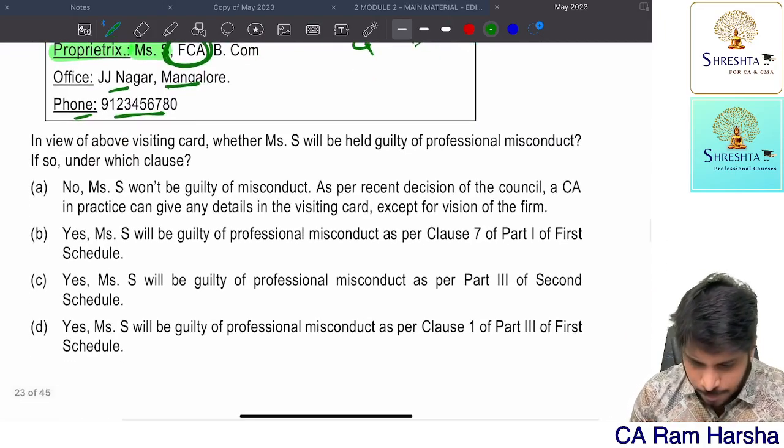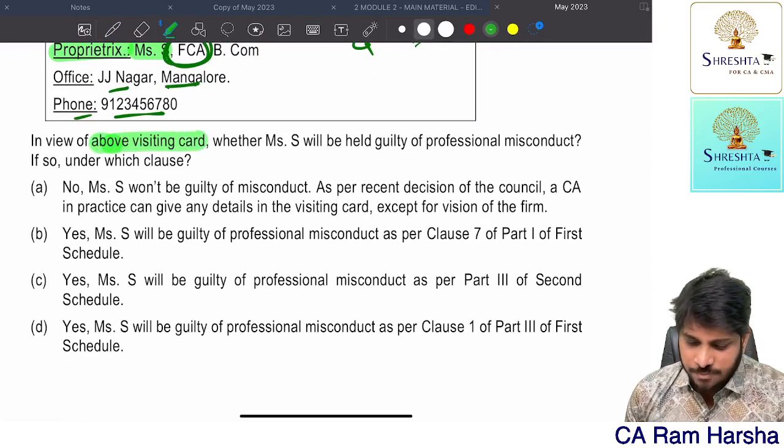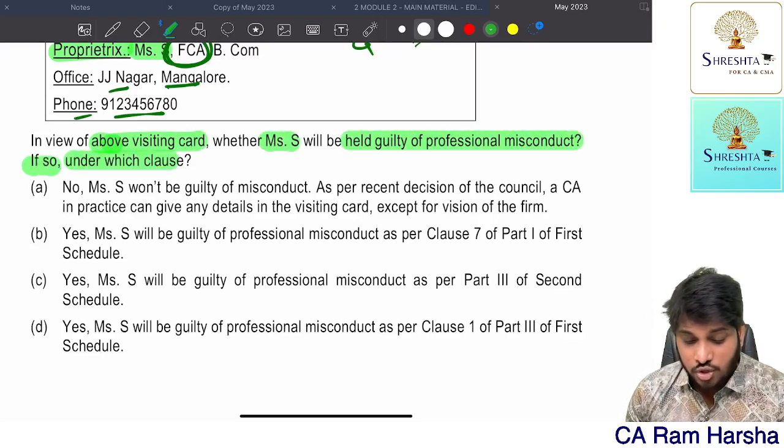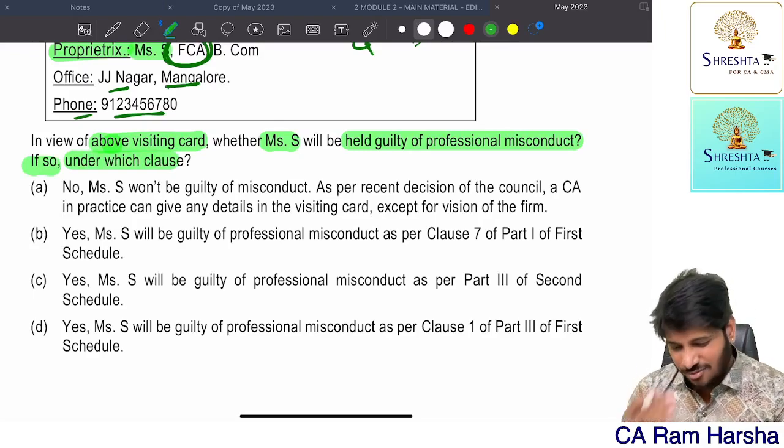Now, in view of the above visiting card, whether Mrs. Yes is held guilty of professional misconduct, and if so, under which clause? Yes, she is definitely held guilty. Again, here they are testing clause numbers, all that. Why do they test all this?